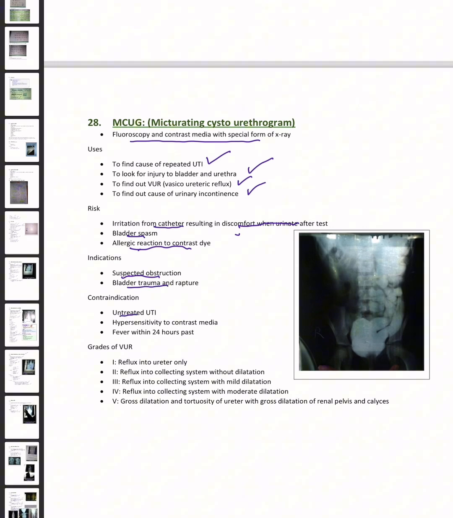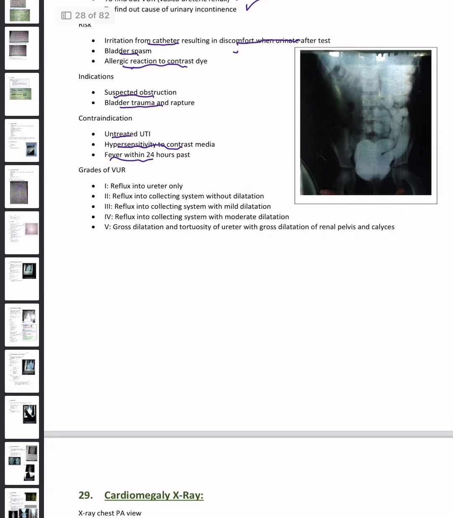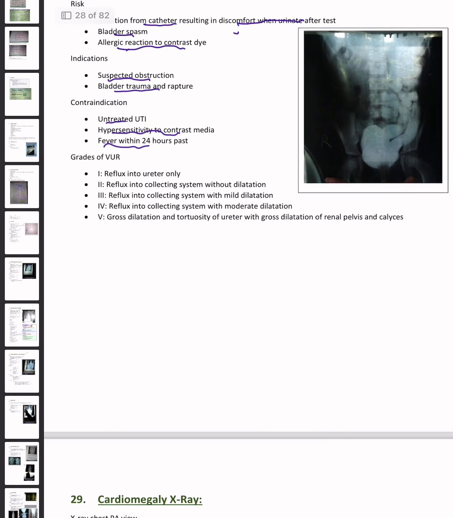Contraindications: untreated UTI, hypersensitivity to contrast media, fever within the past 24 hours. What are the grades of reflux? There are 5 grades. First, reflux into ureter only. In second, reflux into collecting system without dilatation. In the third, reflux into collecting system with mild dilatation. In fourth, reflux into collecting system with moderate dilatation. In fifth, gross dilatation and tortuosity of ureter with gross dilatation of renal pelvis and calyces.